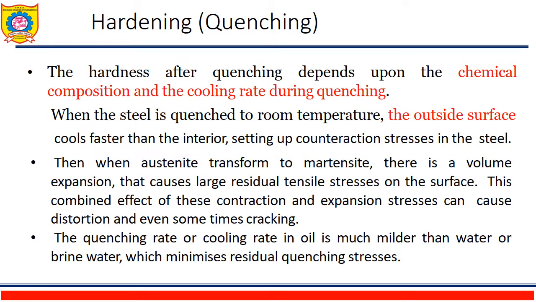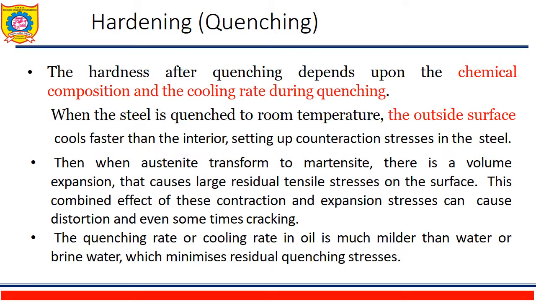The hardness after quenching depends on the chemical composition and the cooling rate during quenching. When the steel is quenched to room temperature, the outside surface cools faster than the interior, setting up contraction stresses in the steel. That is, internal stresses are set up in the steel.